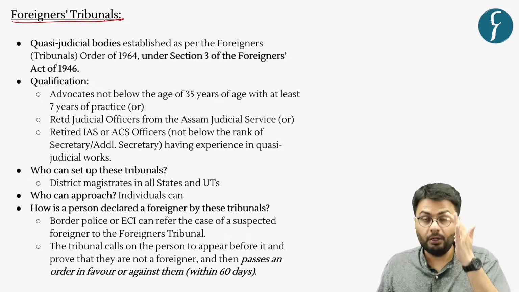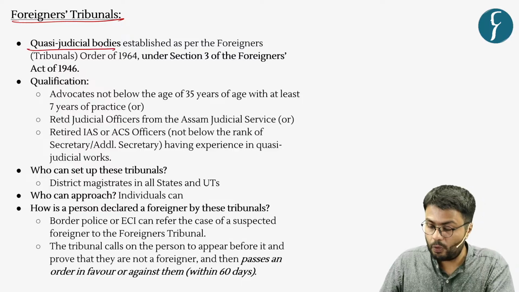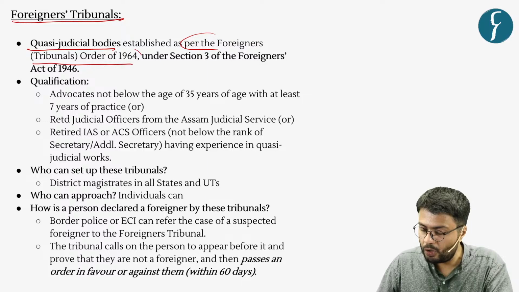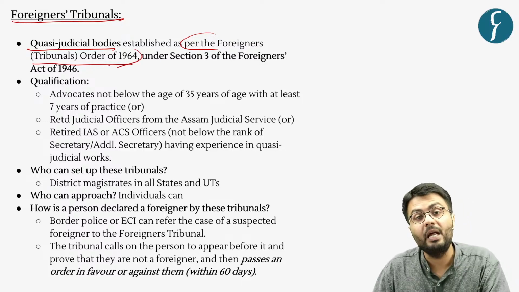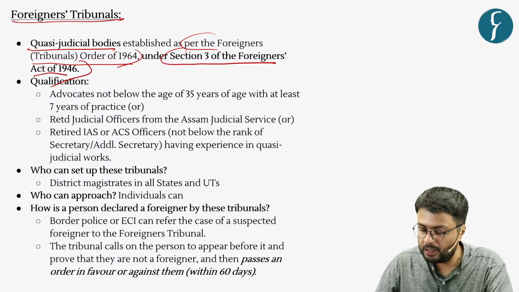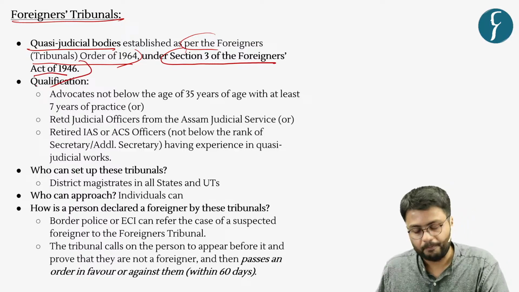Now, these foreigners tribunals, as I have already highlighted, are quasi-judicial bodies which are established as per the Foreigners Tribunals Order of the year 1964, and it was enacted as per Section 3 of the Foreigners Act of year 1946.